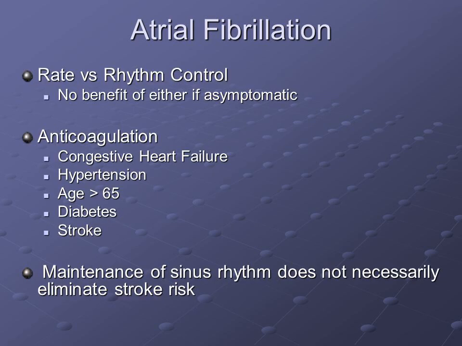Atrial fibrillation: rate versus rhythm control and anticoagulation. No benefit of either if asymptomatic. Anticoagulation risk factors: congestive heart failure, hypertension, age greater than 65, diabetes, stroke. Maintenance of sinus rhythm does not necessarily eliminate stroke risk.